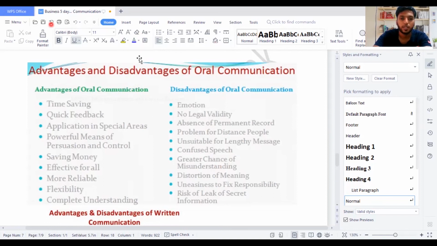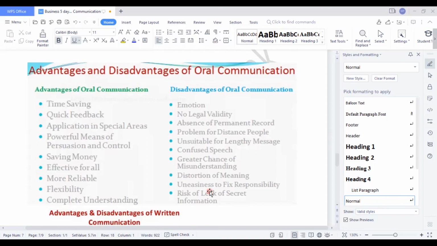Then we move on to the next part of the content: distortion of meaning. Meanings can be changed, as I did just now. Uneasiness to fix responsibility: you might not know who said it, so finding out is very hard. Risk of leak of secret information: you believe some people and you communicate some information to them, but they go and communicate all your messages to someone else. So that's one of the worst ways of communication.